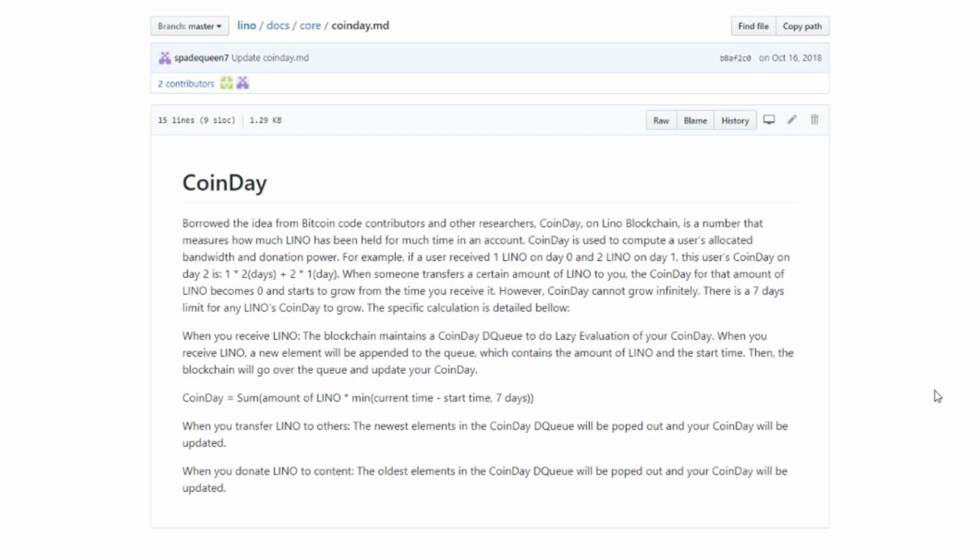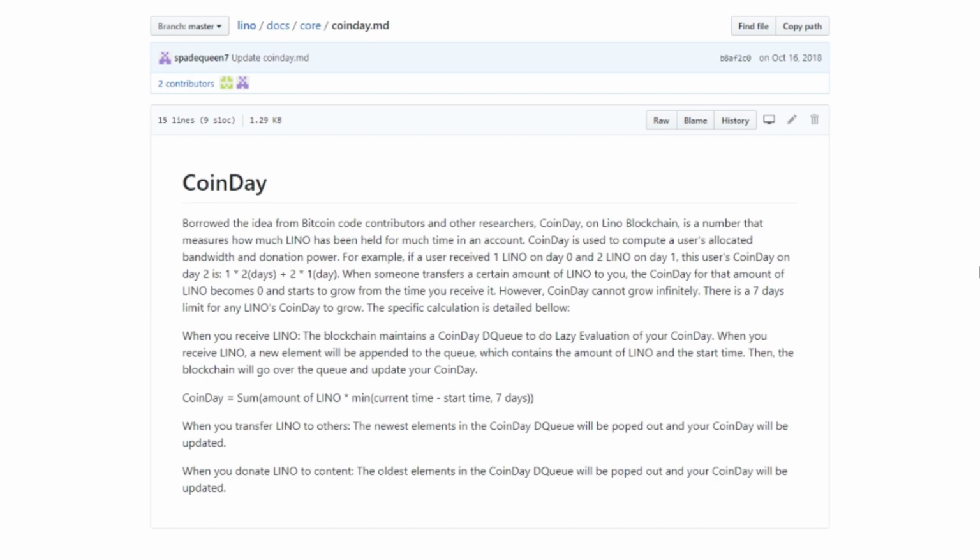For example, if a user received 1 Lino on day 0 and 2 Lino on day 1, this user's coin day on day 2 is 1 times 2 days plus 2 times 1 day. When someone transfers a certain amount of Lino to you, the coin day is then that amount of Lino becomes 0 and starts to grow from the time you receive it. Coin day cannot grow infinitely. Like I said before, there's a 7-day limit for any Lino's coin day to grow. The specific calculation is detailed below.